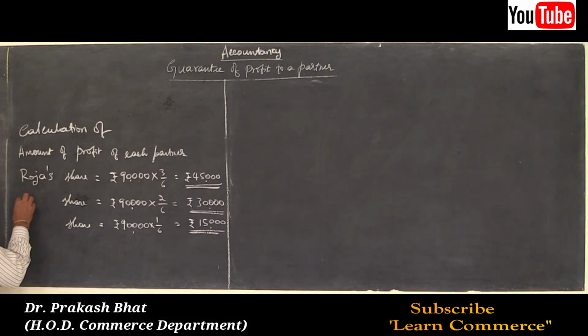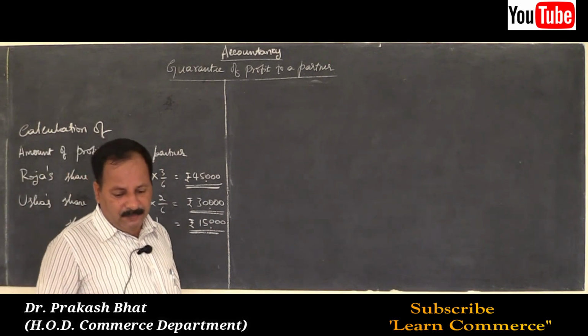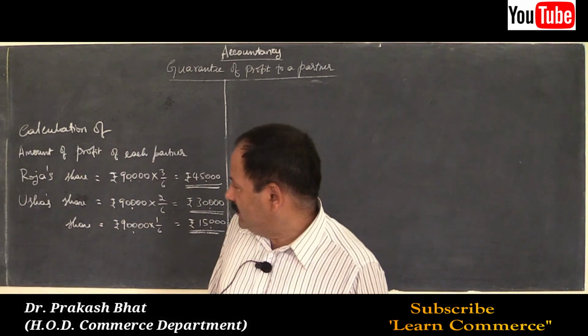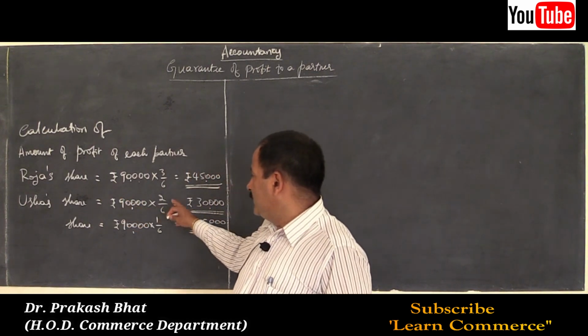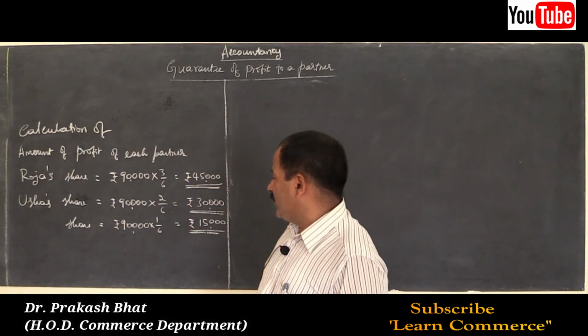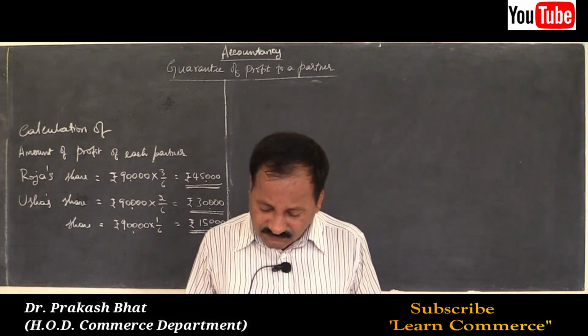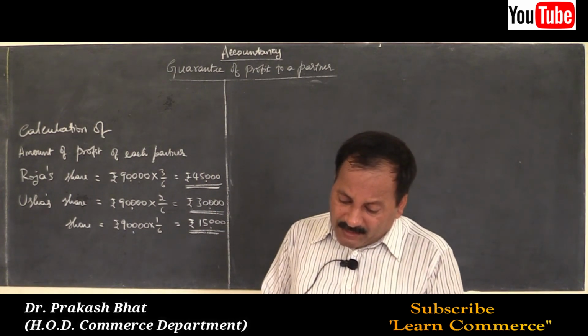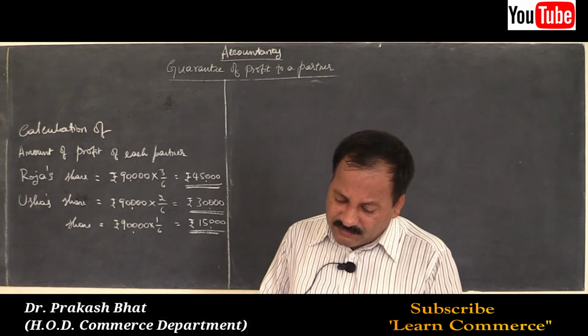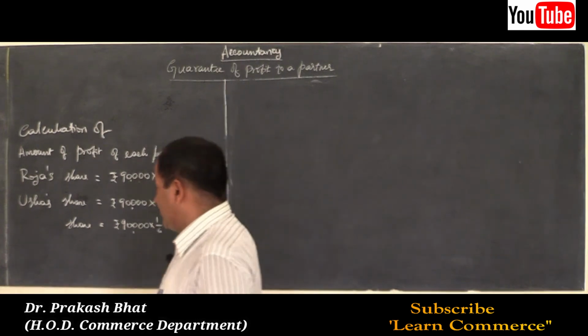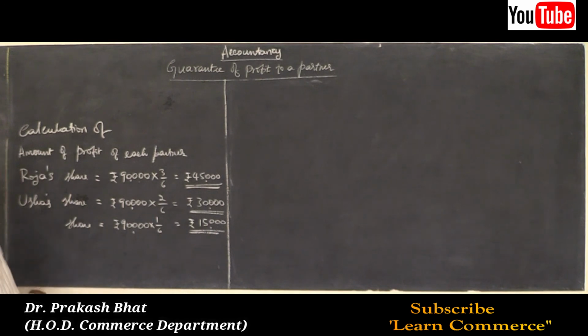Then second one, Usha. Usha's share is 90,000 into 2/6. So rupees 30,000. Then new partner share, 1/6.